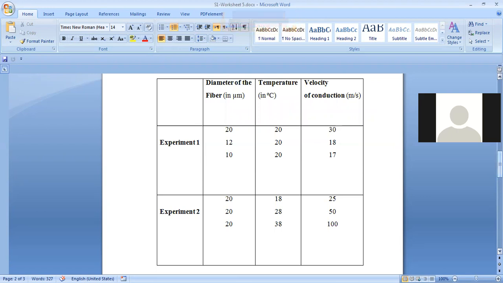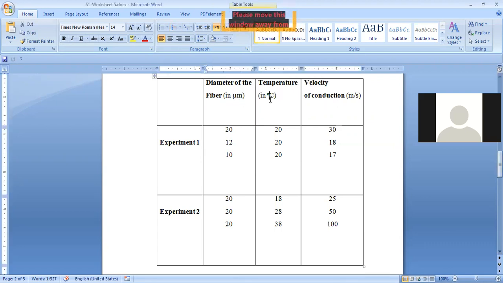So in experiment one, we have the diameter of the nerve fiber here in micrometer, and here the temperature in degrees Celsius, and here we have the velocity of the conduction of the nerve message in meter per second. And in experiment one, what is the constant, Celia? Temperature, diameter, or velocity?